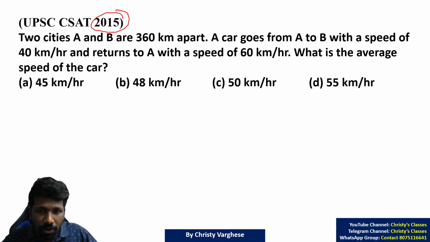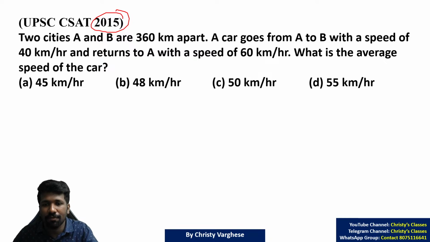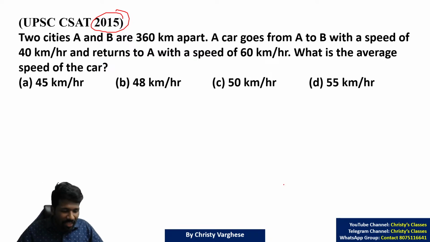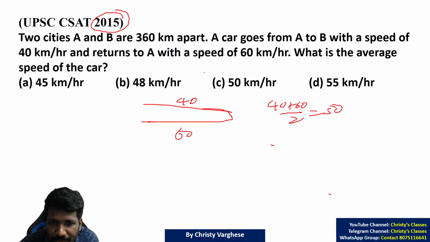So this question, some of you got an answer. Let's see. What the question is asking is to find the average speed if two different speeds are given. Some people make a mistake in this kind of question, finding the average of the speeds. In the arithmetic mean chapter I told you, sum of observations divided by number of observations is the average. So a car goes from city A to B with a speed of 40 km per hour, and B to A with a speed of 60 km per hour. So is the average speed 40 plus 60 by 2? That is 50. That is there in the options, which is totally the wrong answer.